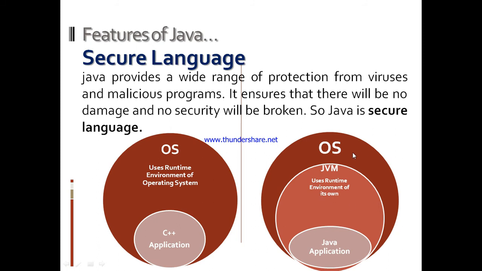This machine code will go to the operating system for execution. So the operating system is getting everything from the JVM for its execution. So a Java program is dependent on the JVM, not on the operating system. That's why Java is a secure language. Java is a secure language because it does not deal directly with the operating system. It works with the JVM, not directly with the operating system.